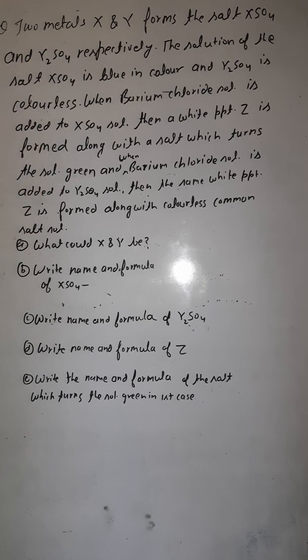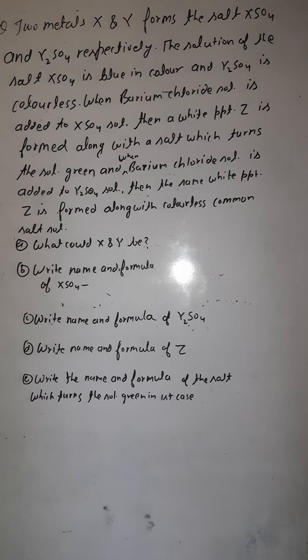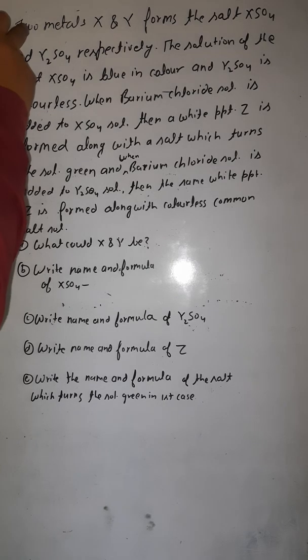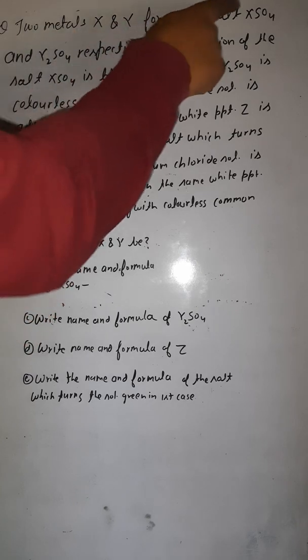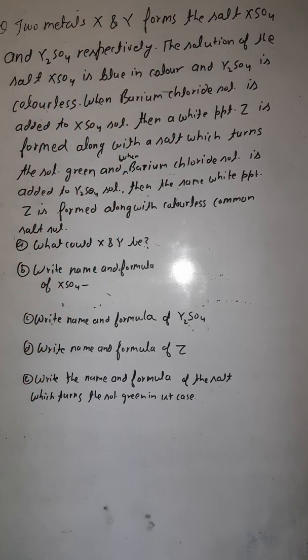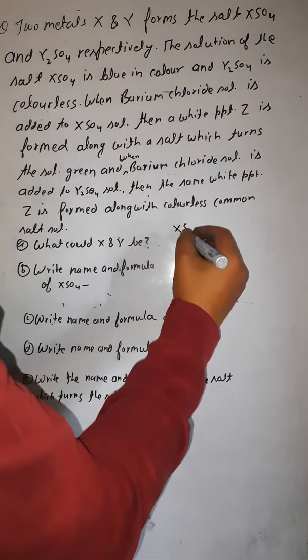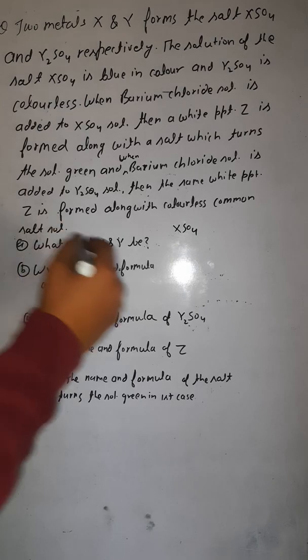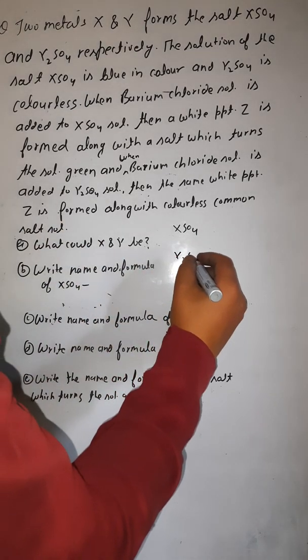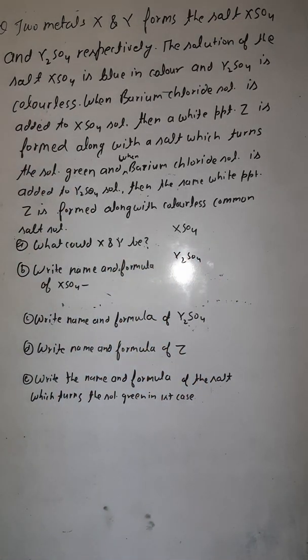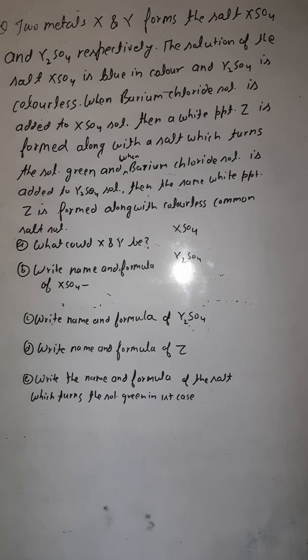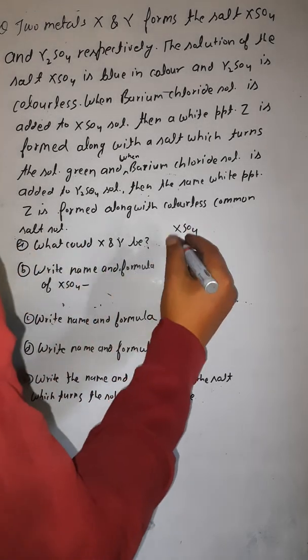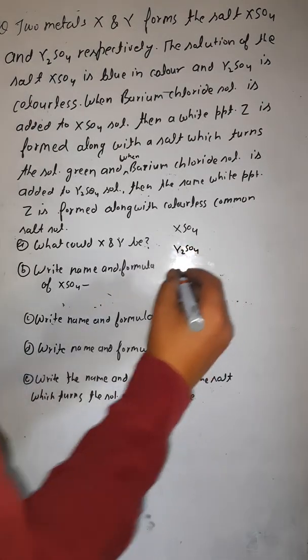Okay, so now let's throw light on this question. Just study deeply, just go through the question. What is this question? Now if you see, you have two metal salts, one is XSO4, one is Y2SO4. These are two metal salts, XSO4 and Y2SO4.